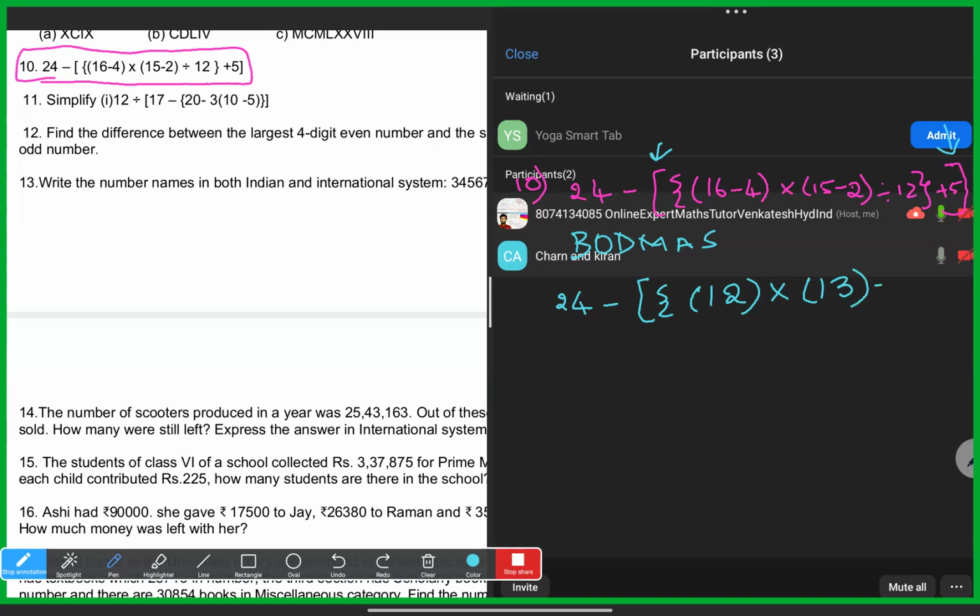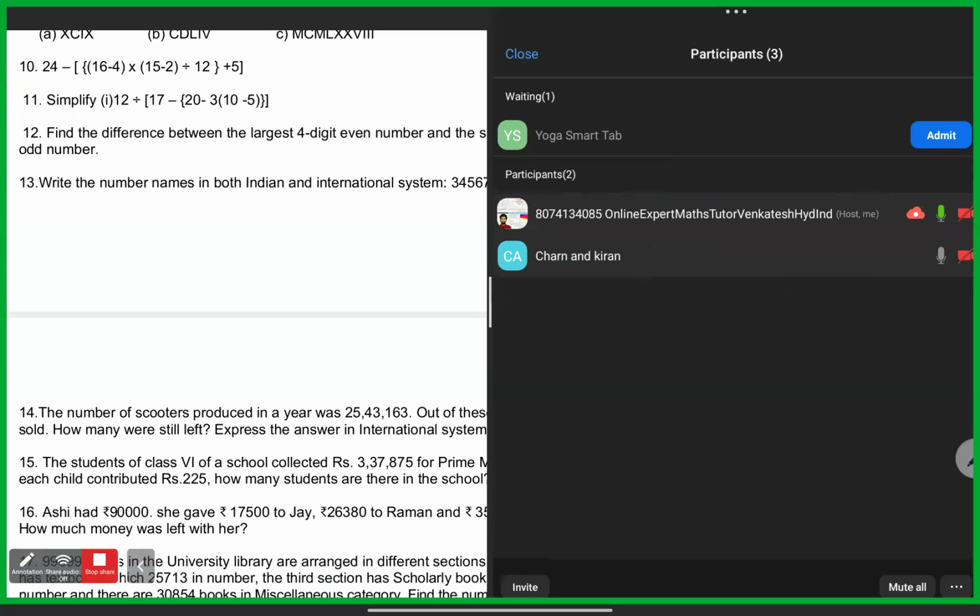Then division with the, so what we have to divide now? Division with 12 is already there in the question. We have to write it as it is. We'll write the numbers as it is, and every part we will solve separately. First we have to follow the rule, like BODMAS. Means first I solved the two brackets.